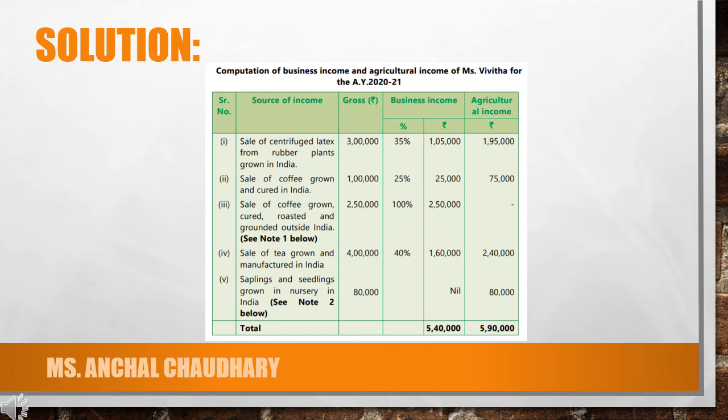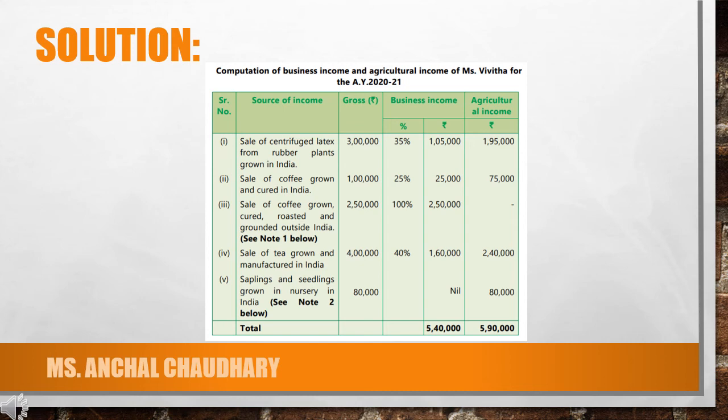So in that case, rupees 3 lakh, you have to calculate 35% as your business income. As mentioned, if a particular sale is earned from rubber plants grown in India, 35% will be considered as your business income. So here, out of 3 lakh, 1 lakh 5,000 will be your business income and the remaining 1 lakh 95,000 will be your agricultural income.